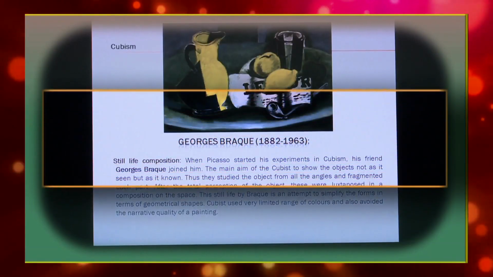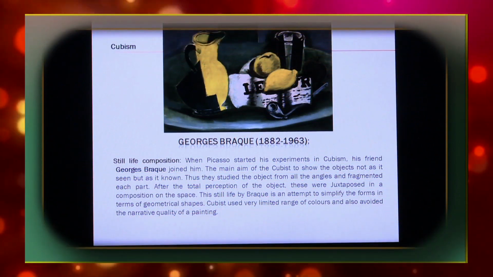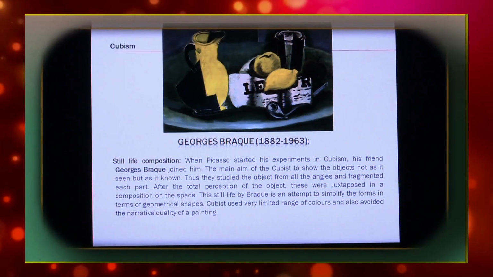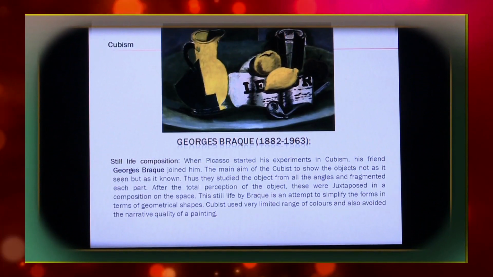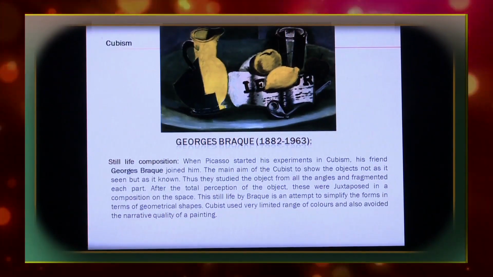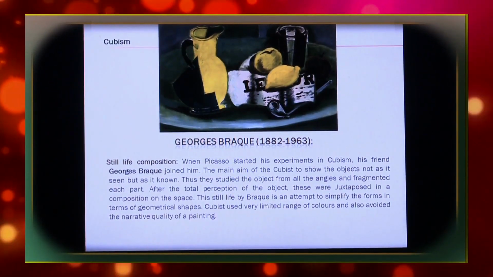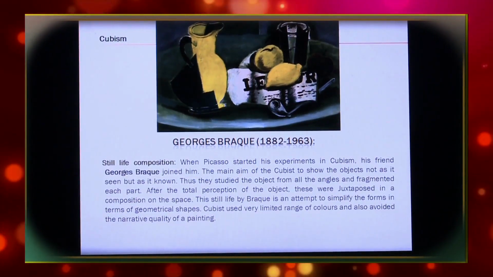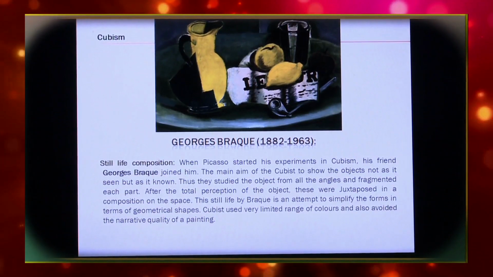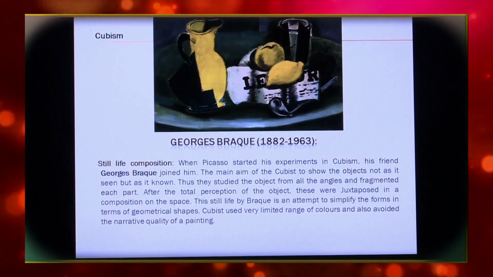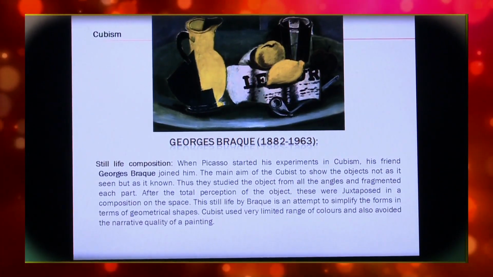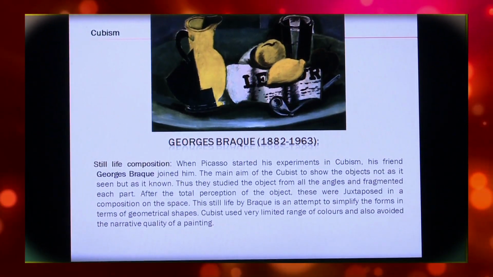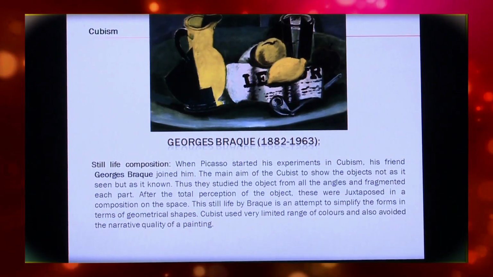Georges Braque. Still life composition. When Picasso started his experiments in Cubism, his friend Georges Braque joined him. The main aim of the Cubists was to show objects not as they are seen but as they are known. Thus they studied the object from all angles and fragmented each part. After the total perception of the object, these parts were juxtaposed in a composition in space.